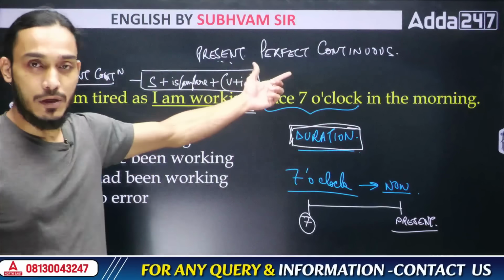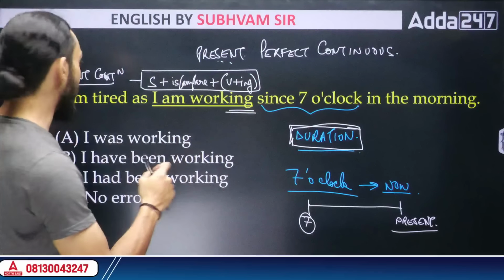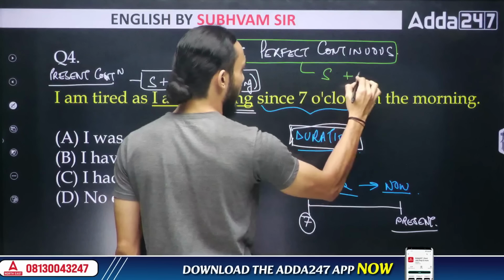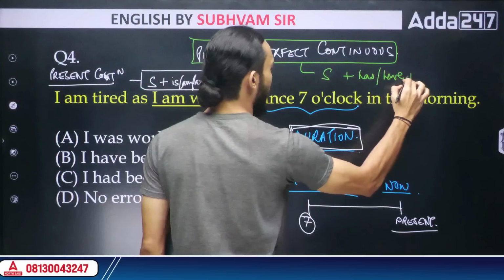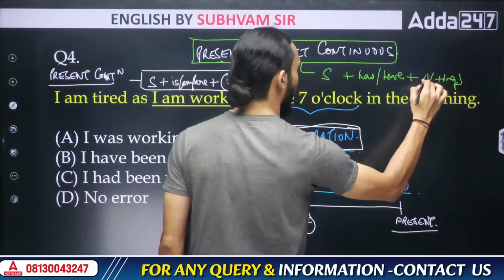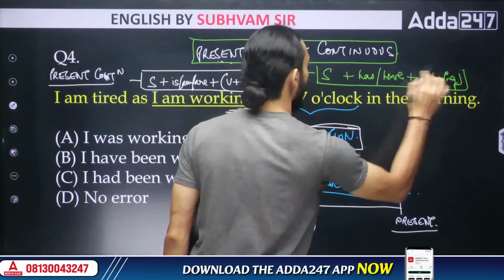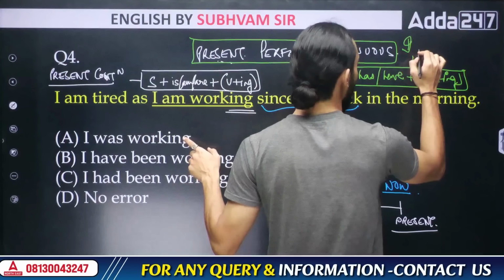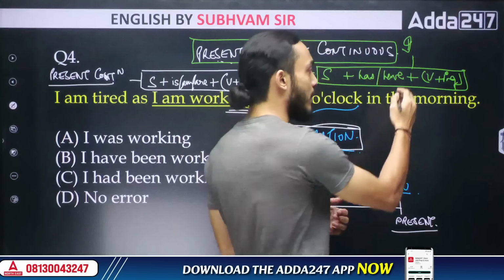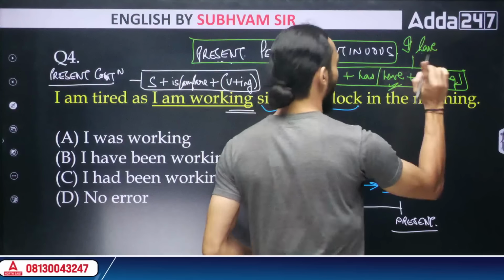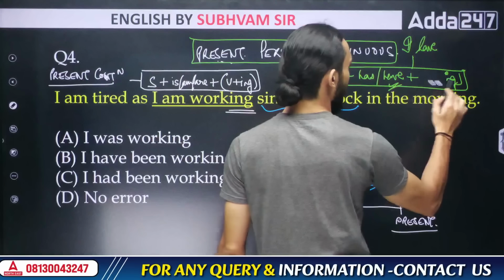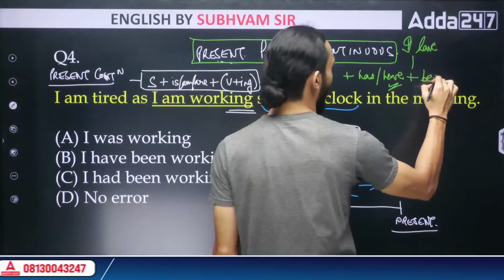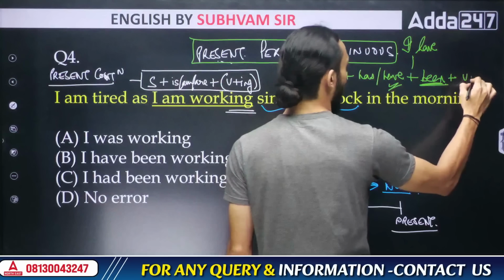Now, how do you write the present perfect continuous tense then? The correct way of writing the present perfect continuous tense in English, the structure that we need to understand is this. You have to write the subject, and then you have to write has or have, and then you will write the ing form of the main verb. All right, this is your structure for present perfect continuous. So if you use this structure, you will see that the subject here is I, right? And then with I, you cannot write I has. You have to use I have, right? One more thing. We have to use the word been here, since we are not just writing perfect tense, we are writing perfect continuous tense. So we do have to write another helping verb here, that is been, and we will then write the ing form of the main verb.